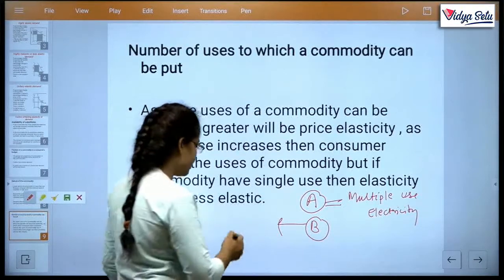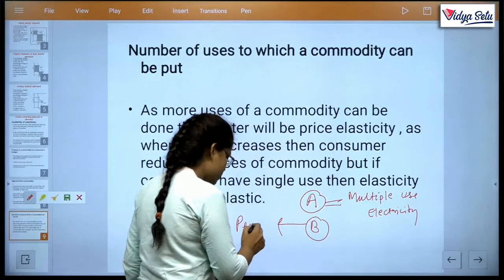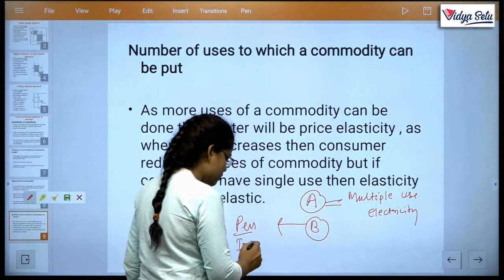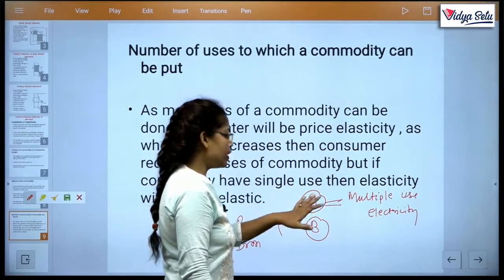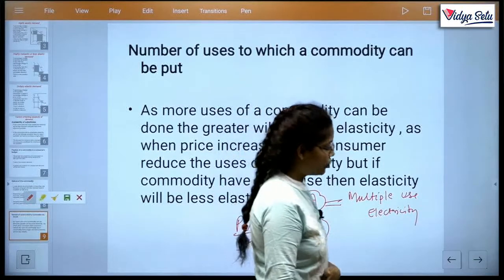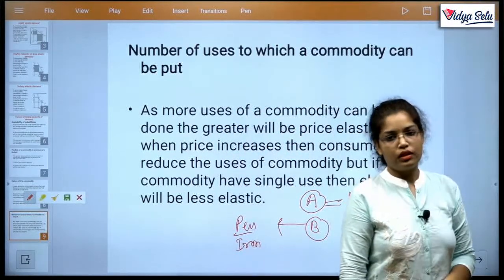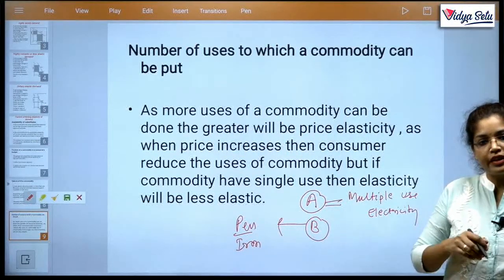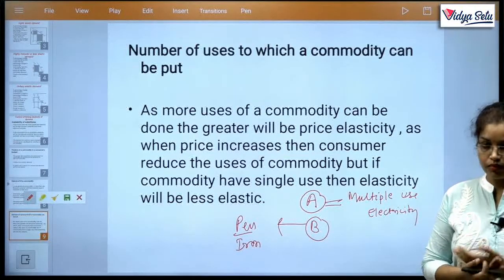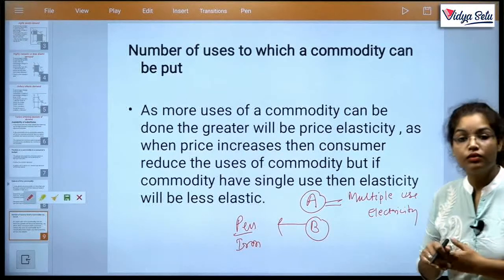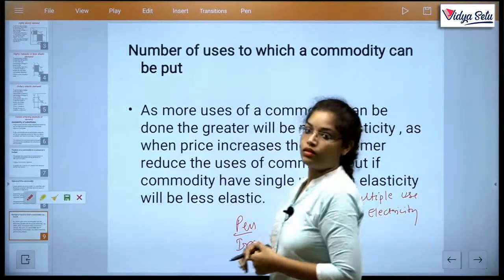Any commodity like pen, like iron, like any other commodity which has a single use. So if a commodity has multiple uses, clear, and its prices increase, then we are affected. Yes, we are affected. ठीक है?